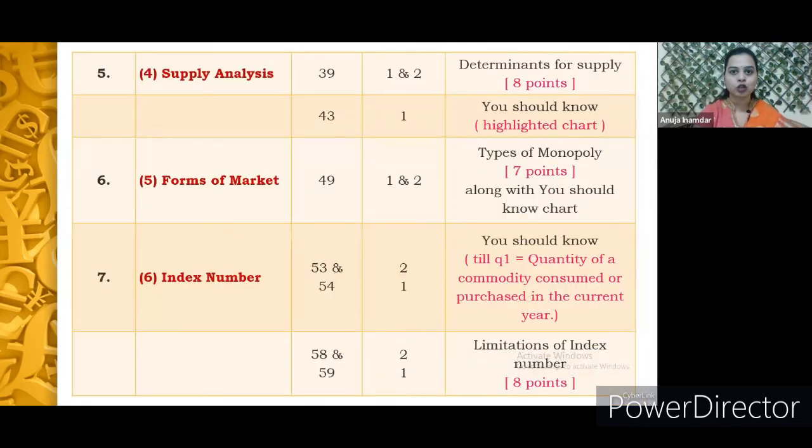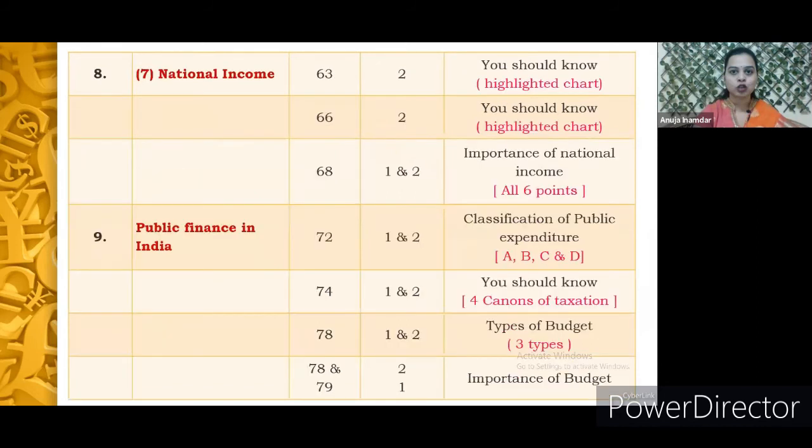From the 5th chapter, on page number 39, determinants of supply is omitted. Then on page number 43, the highlighted chart is omitted. From the 5th chapter, forms of market, types of monopoly, and the other highlighted charts are omitted from page number 49. In the index number chapter, the charts are omitted from pages 53, 54 and 58, 59. In national income, on pages 63, 66 and 68, the highlighted charts are omitted, and importance of national income.